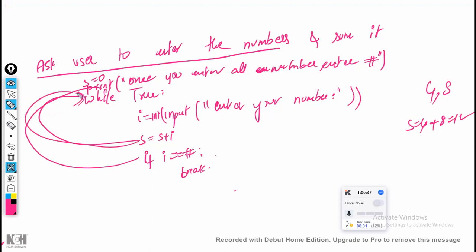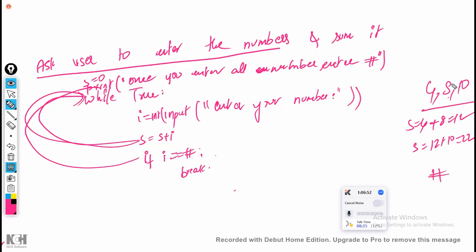Now, again from here, it will go back to here. This time the person has entered 10. Now S is equal to the last S value, 12, plus the new value of I, 10, which totals 22. So first 4, 8, 10 completed. Then the person is going to enter the hash button.